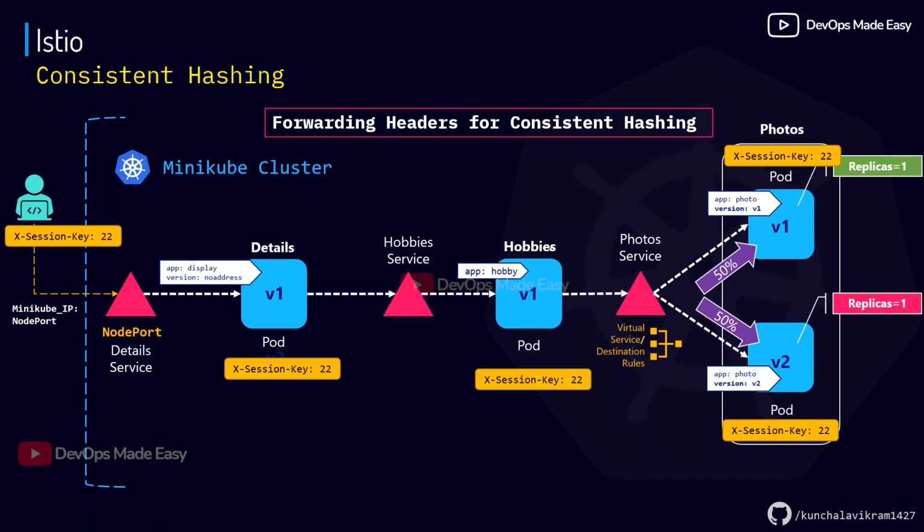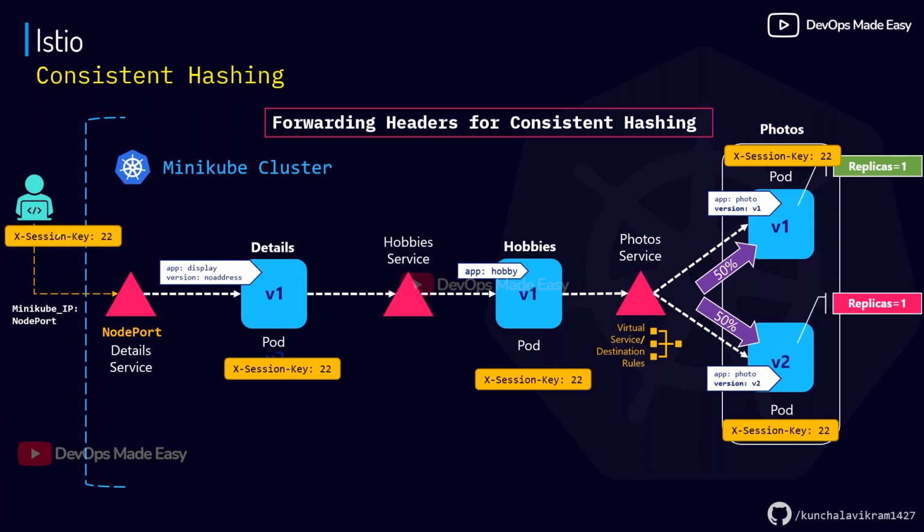Let's say you wanted to send 100% to v1 and 0% to v2, and you also wanted to configure it in such a way that a user can send a key-value pair in the headers, like x-session-key as 22. This is a dummy header. I'm using x-session-key because all the X headers are experimental headers. These are not standard headers. That's why I'm using X, and then some session key, and I'm giving it the value 22.